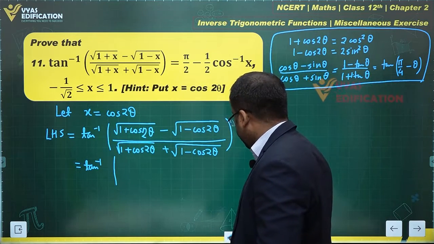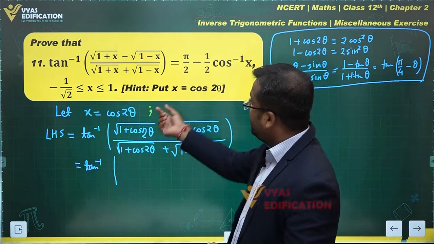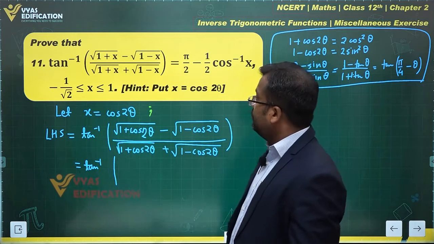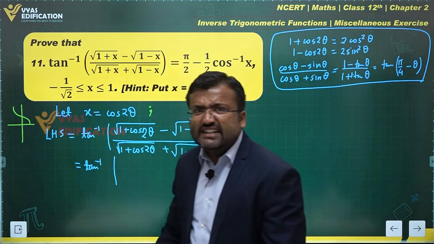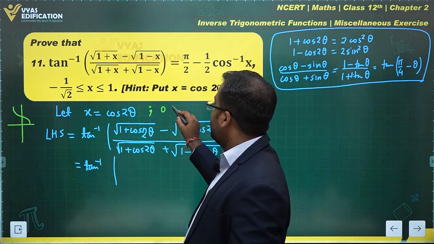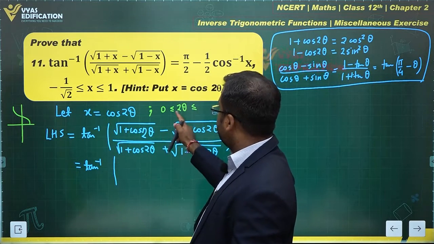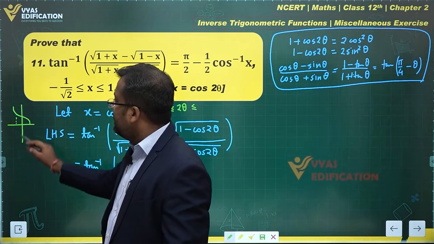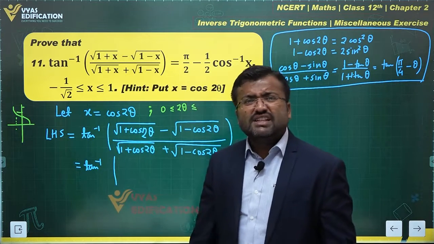And can you guess the values of theta from here? Let's also calculate the values of theta. We have cos inverse x by 2 equals theta, or cos inverse x equals 2 theta. If x lies in this interval, minus 1 by root 2 to 1, you remember the graph of cos inverse? Yes, this is the graph of cos inverse. It is a decreasing graph. So the lowest value will be cos inverse 1, which is 0, less than equal to 2 theta, less than equal to cos inverse of minus 1 by root 2. Now minus 1 by root 2 is somewhere here. The output is between pi by 2 and pi, the middle of pi by 2 and pi, that is 3 pi by 4, right?